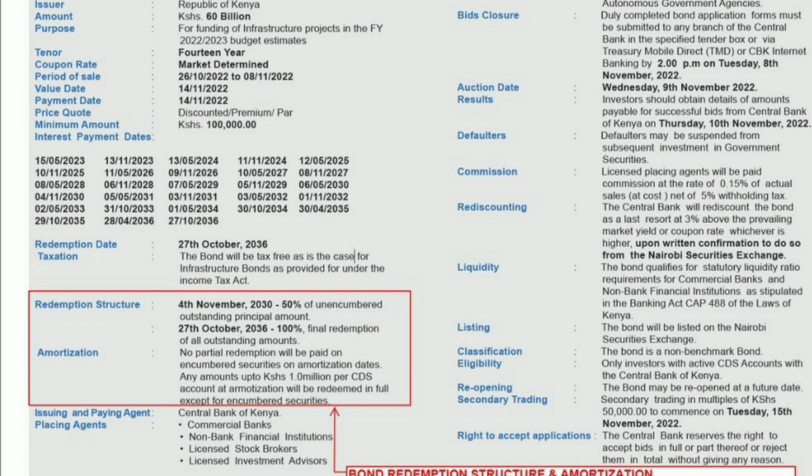On amortization dates, any amounts up to 1 million Kenyan shillings per CDS account will be redeemed in full, except for the encumbered securities. So what is an encumbered security? An encumbered security is simply a bond that has been used as collateral for a loan.